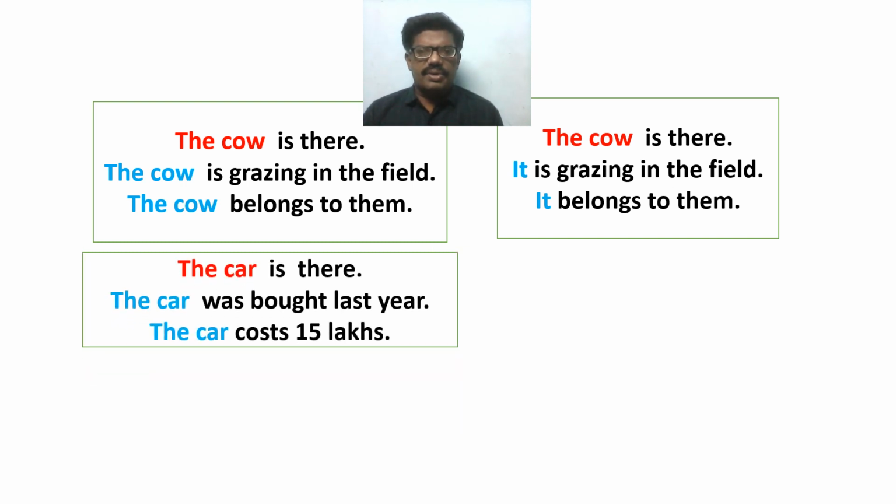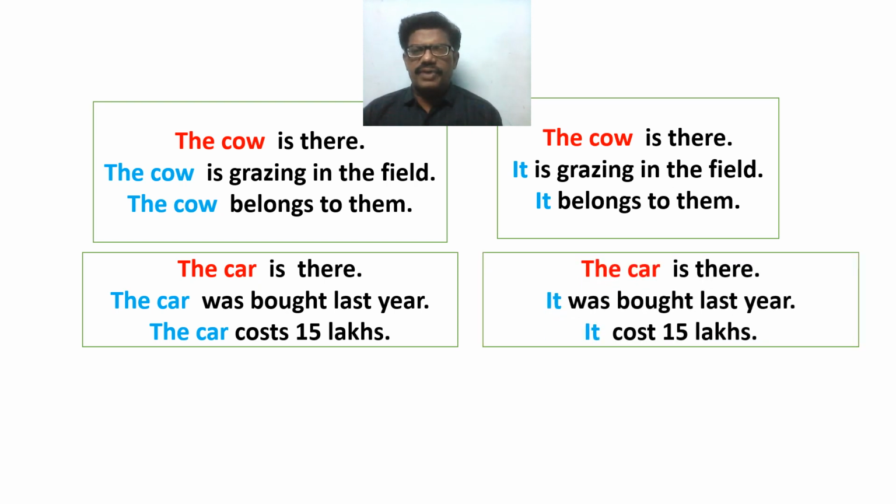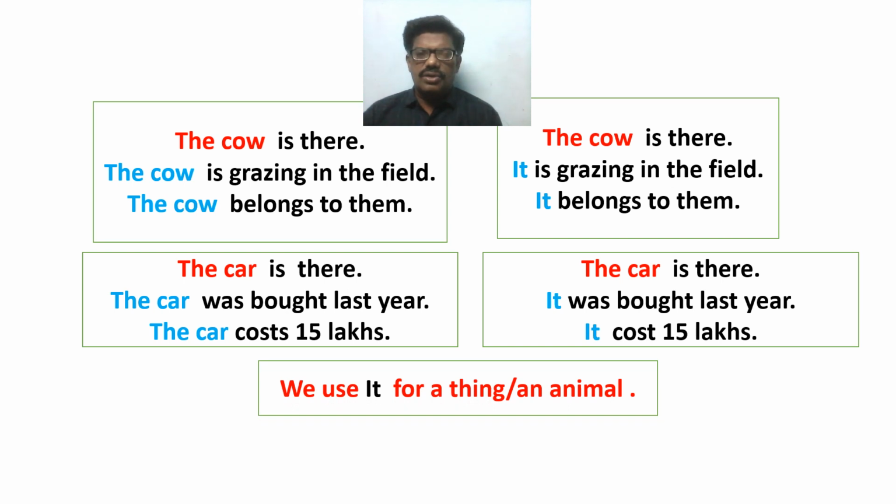Look at another example. The car is there. The car was bought last year. The car costs 15 lakhs. Here, the noun car is repeated. In order to avoid this repetition of the noun the car, we can make use of it in the place of the car, like this. The car is there. It was bought last year. It costs 15 lakhs. In this way, for animals and the cows, we may make use of the pronoun it. So we use it for a thing or an animal.